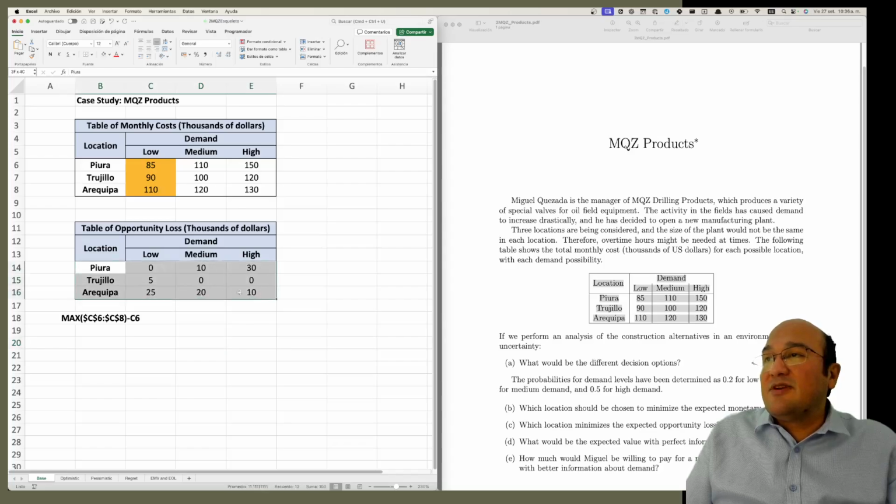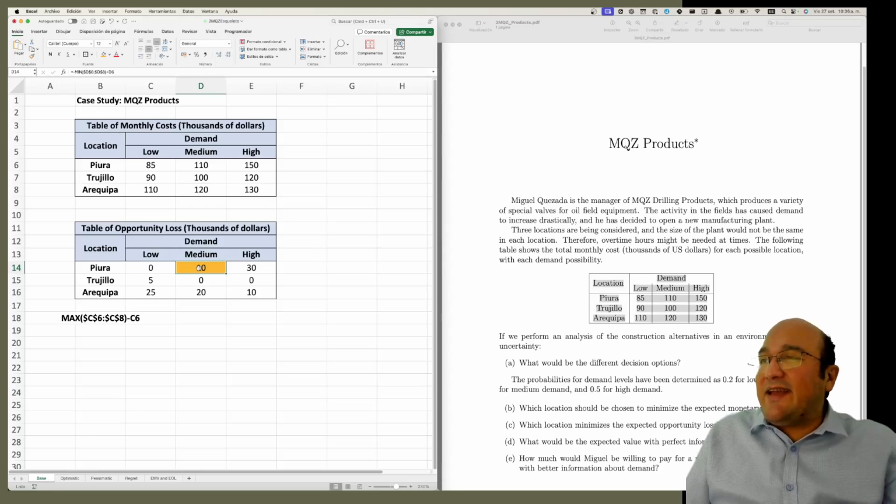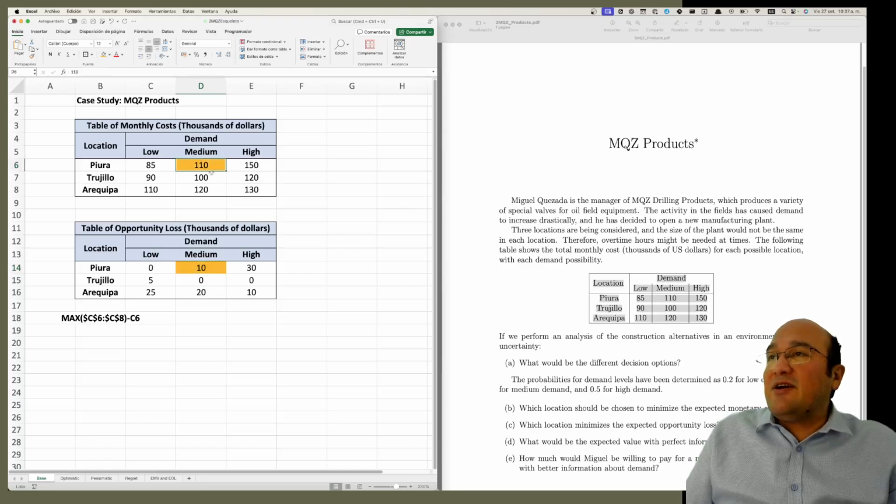Okay, so we have here. Let's see what we got. Okay, this cell, for example. Let me erase the color and let's do this cell. Why do we get 10? Well, for Piura and medium demand, we have a cost of 110. The best case scenario was Trujillo in the same medium demand, right? So the cost of opportunity is the difference, 10 in positive value.